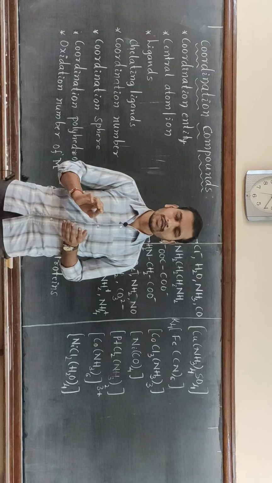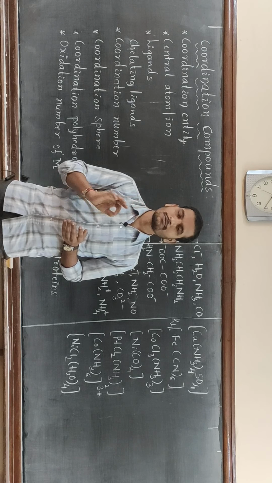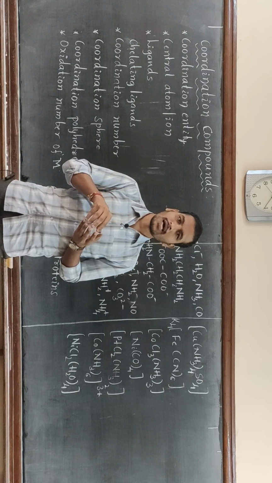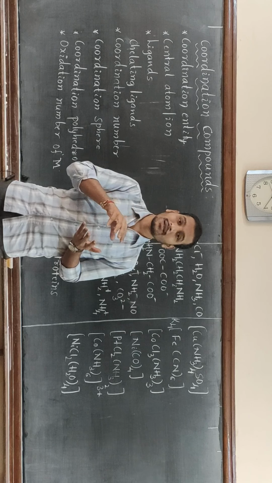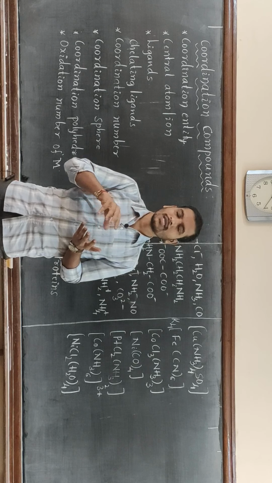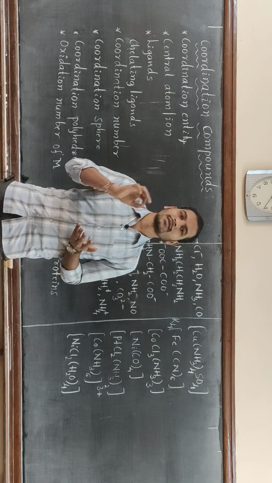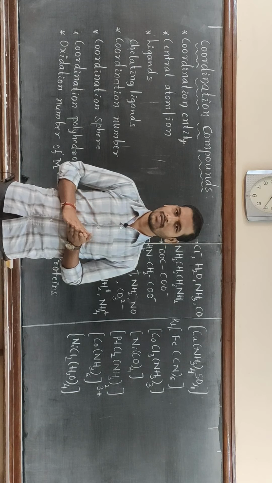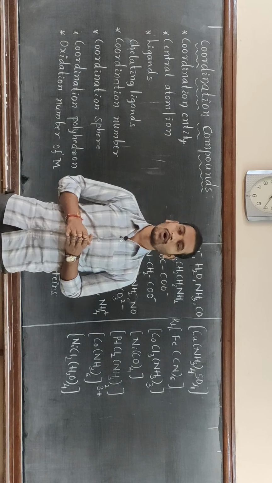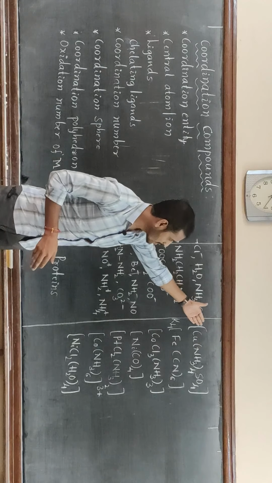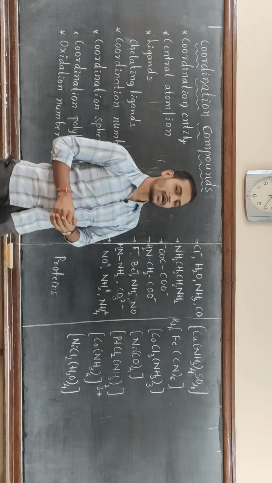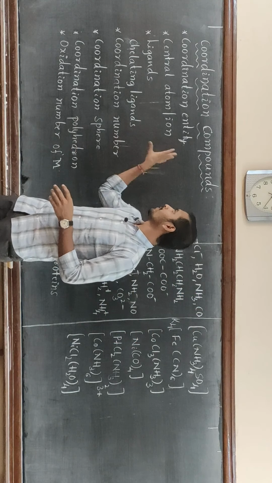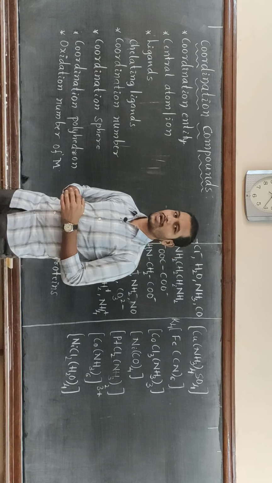Okay, here coordination compounds are the compounds formed by the bonding of neutral molecules or anions with the central metal atom or ion. These are stable in liquid state as well as in solid state. Those are considered as the coordination compounds, and these are some examples of coordination compounds. Now we can step into definitions which are used in coordination compounds.